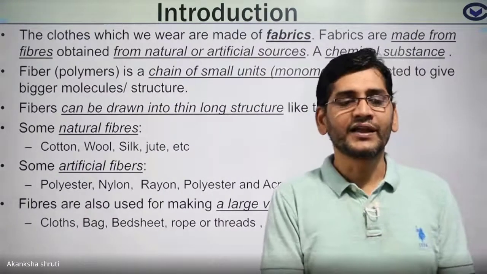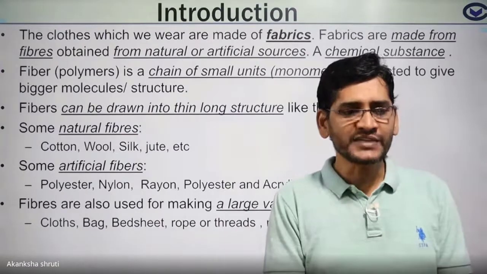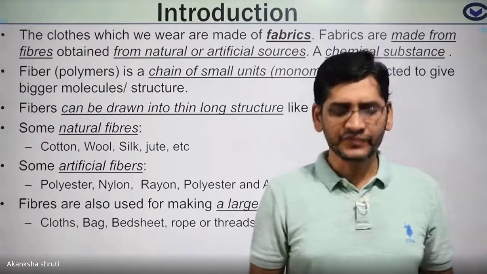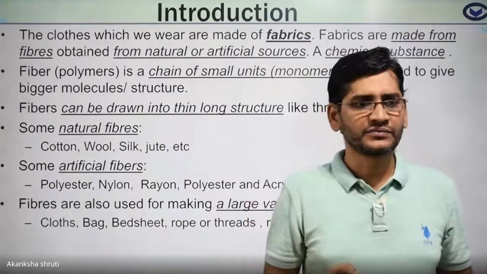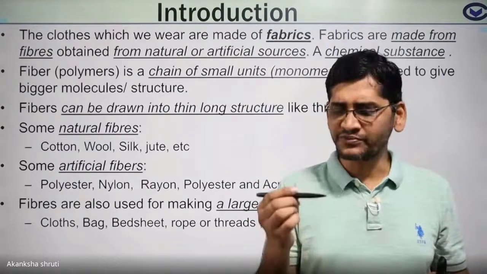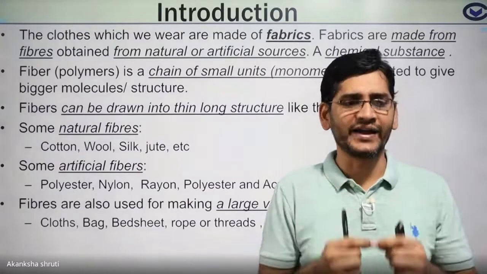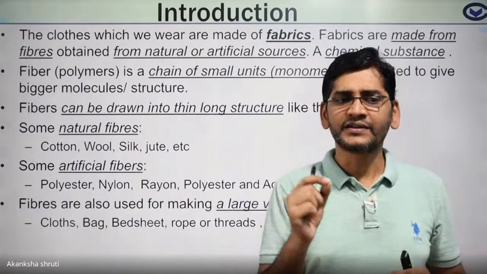Like you have seen, you are using the rope. The rope does not consist of cotton, but it consists of artificial fiber like nylon.